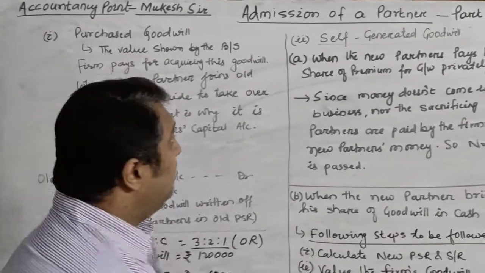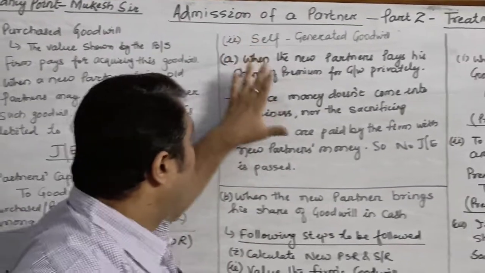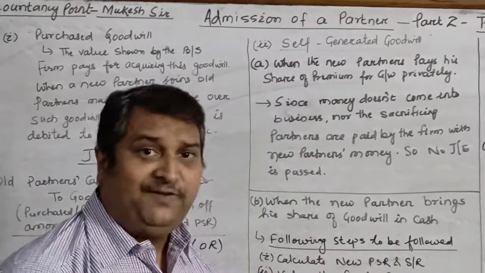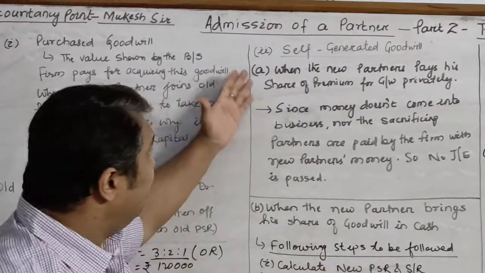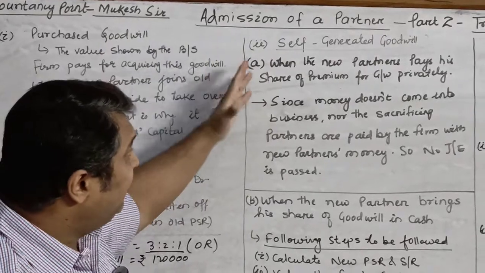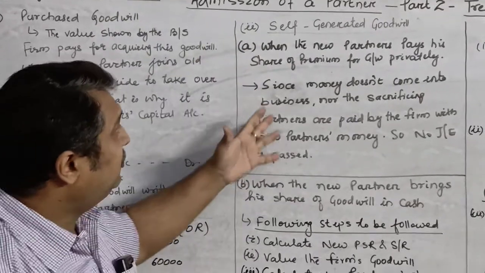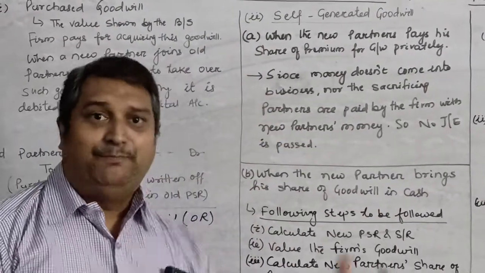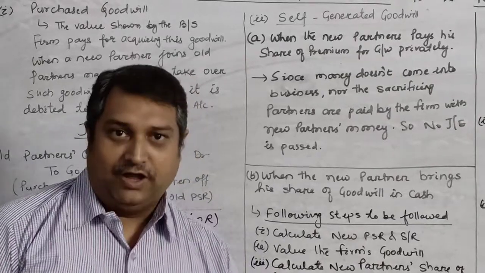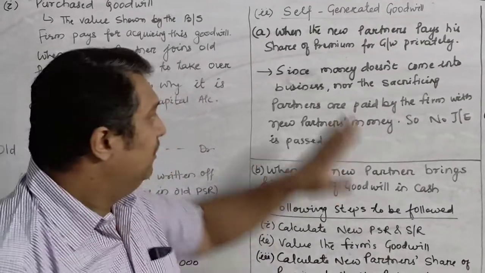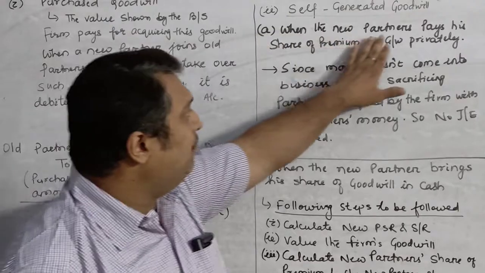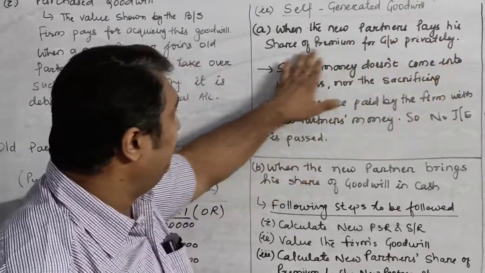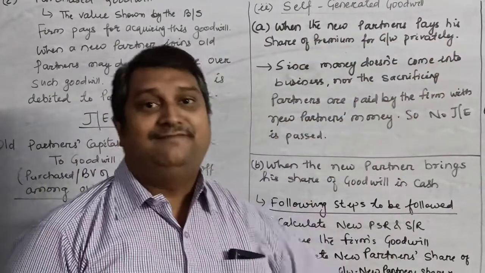Now let us come to self-generated goodwill. What is a self-generated goodwill? We have already discussed about it. Now let us come to the various ways by which a self-generated goodwill is brought in the firm by a new partner. The first condition is when the new partner pays his share of premium for goodwill privately.